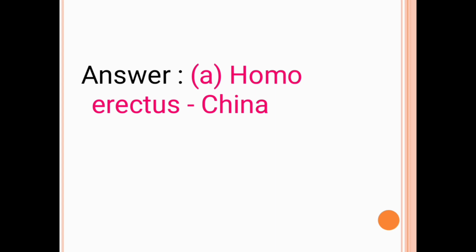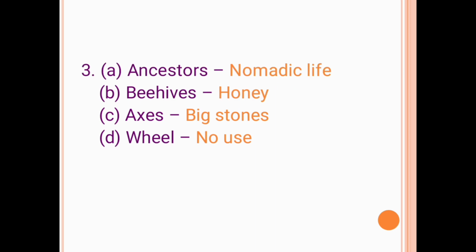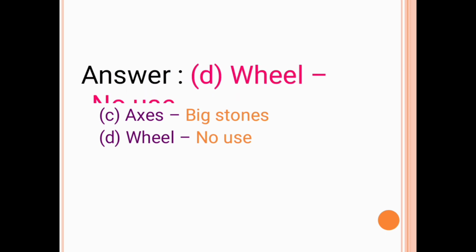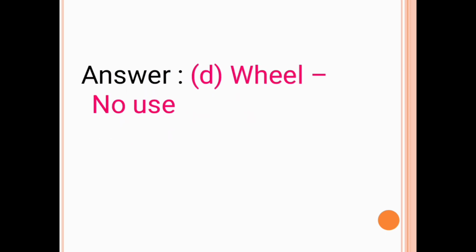The third question is option A, ancestors, nomadic life. Option B, beehives, honey. Option C, axes, big stones. Option D, wheel, no use. The wrong pair is option D, wheel, no use.